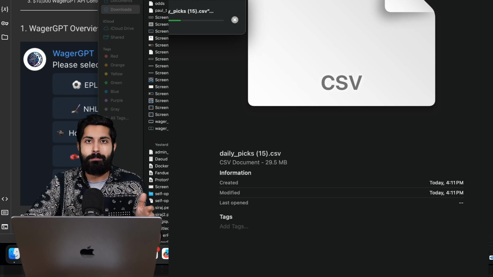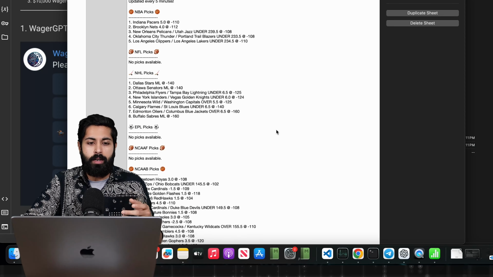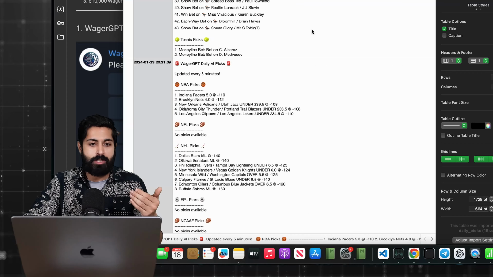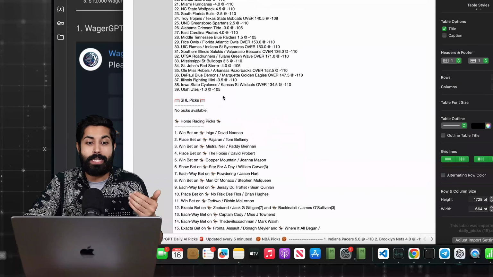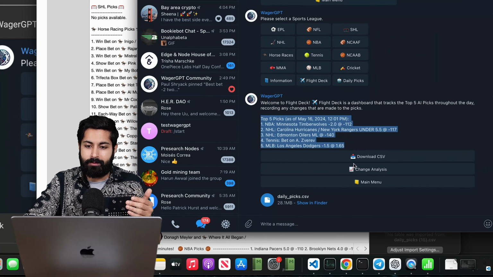And this is great because it allows us to create our own prediction engines. It's a data set that we can use for the API to do new things with, and you can see them here. Every 5 minutes, it's added to this cell, and it just keeps going and going and going. And this CSV gets bigger and bigger and bigger. And every member has access to this CSV, first of all. So that's the CSV for Flight Deck.